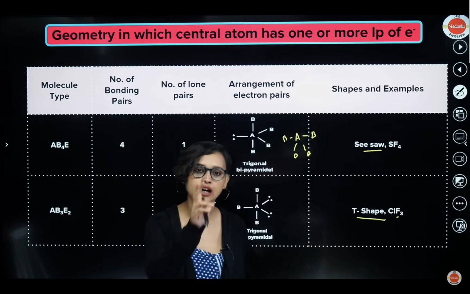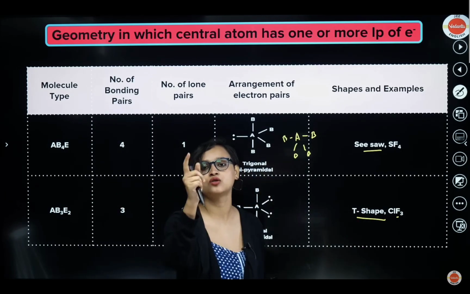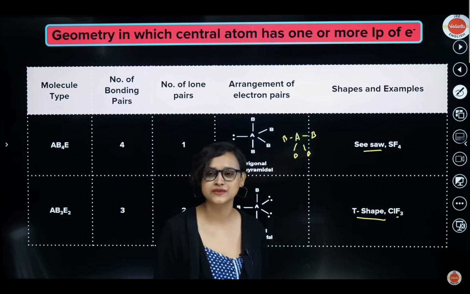Okay, what is it called? Interhalogen compound. Halogen and halogen together, they are compounds. See, chlorine is a halogen, fluorine is a halogen. Two halogens together, interhalogen compound. We will read about it in the P block. Don't worry. Okay, moving on.